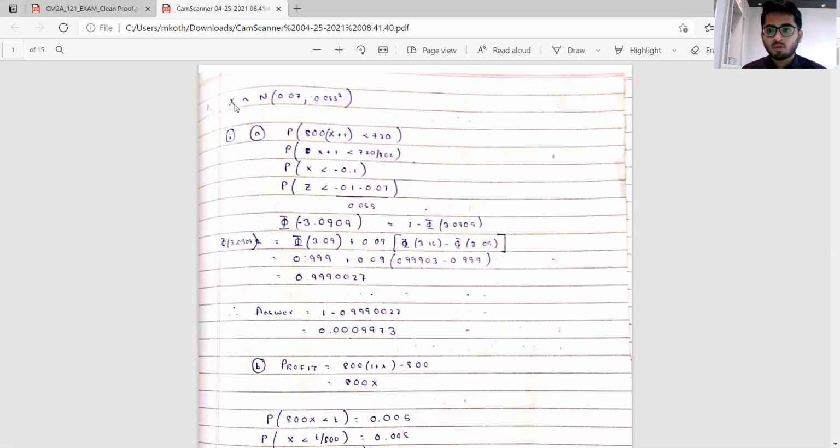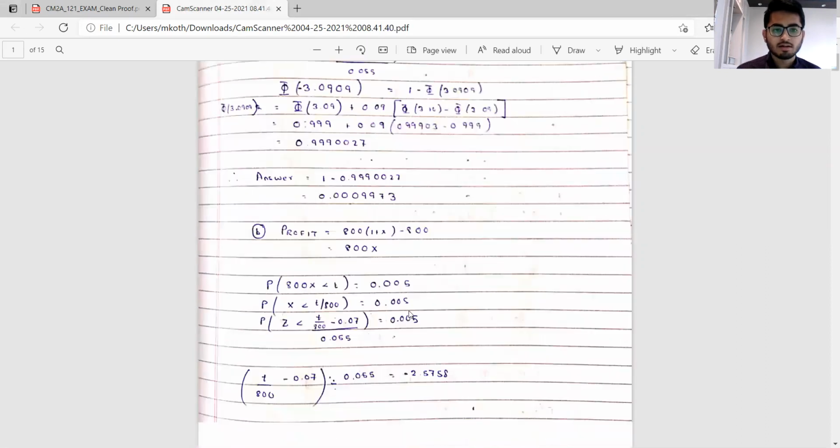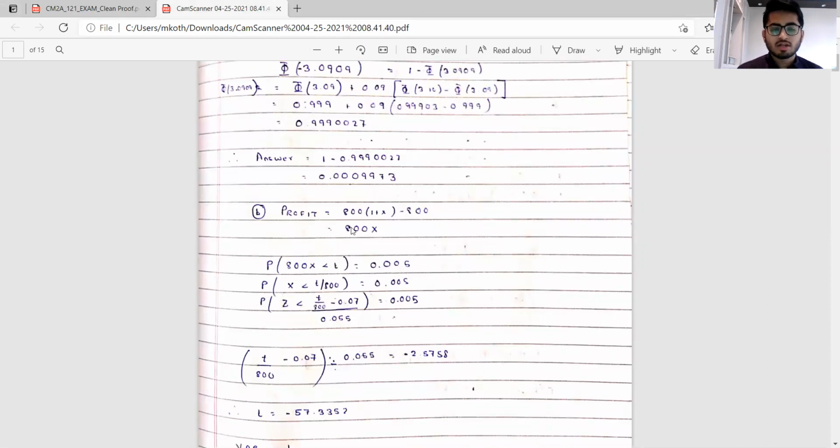So remember that the amount of money after a year would be nothing but 800 into x plus 1. So on calculating, you'll basically get the answer as 0.0009973. Next part for the VAR, we are defining first profit, which is nothing but 800 into 1 plus x minus 800, which basically comes down to 800x. So just applying the standard formula, what we get is t is nothing but minus 57.3352.